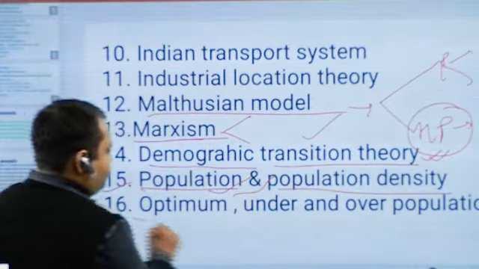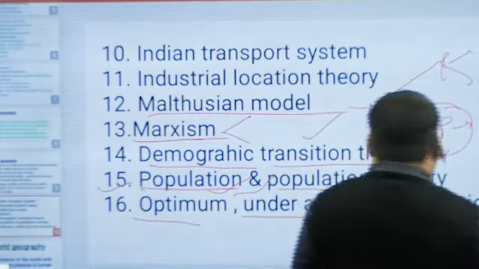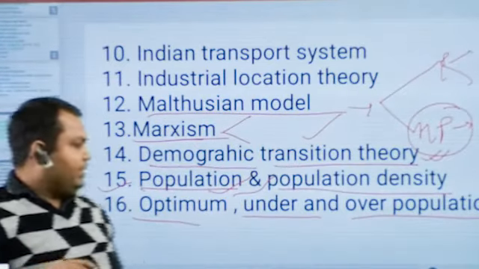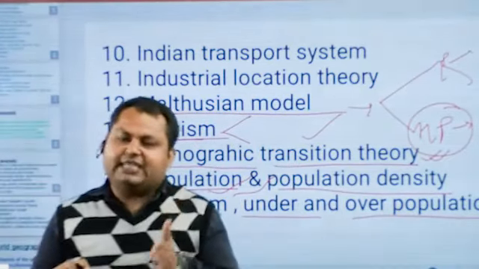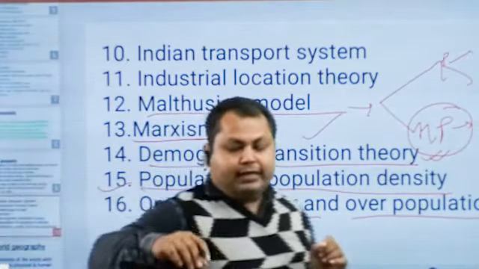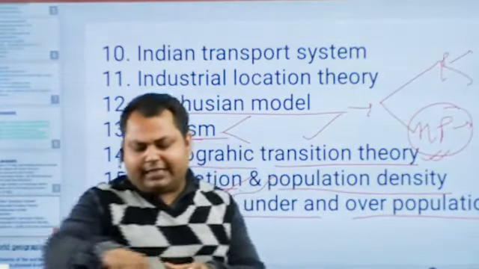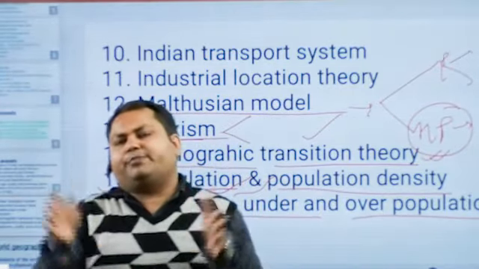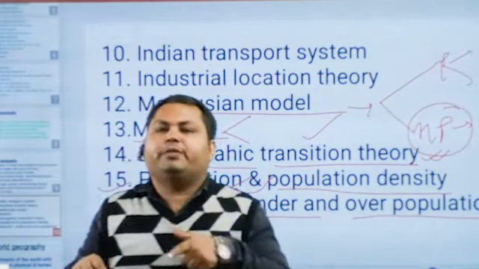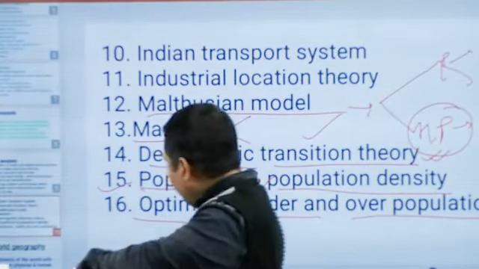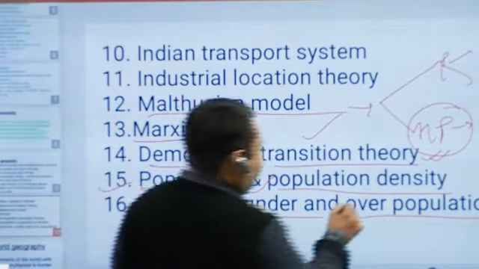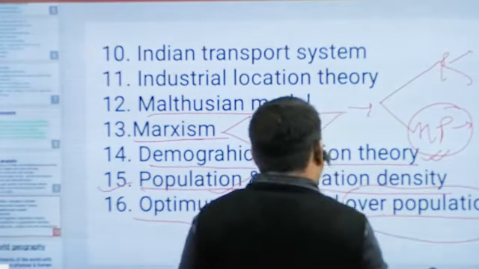The next topic is the concept of optimum, under and overpopulation. Ultimately, we desire to optimize the population of any country or nation. Why? In case of optimum population, there is a balanced condition between resources and population. Every country intends to create optimum population, but generally, in developing countries, there is a condition of overpopulation.